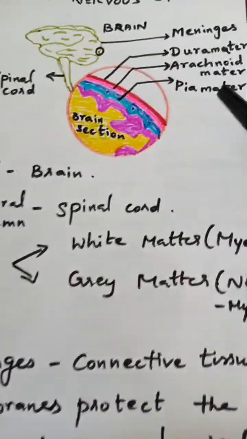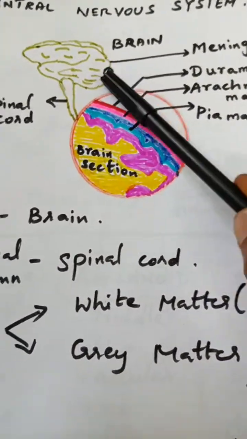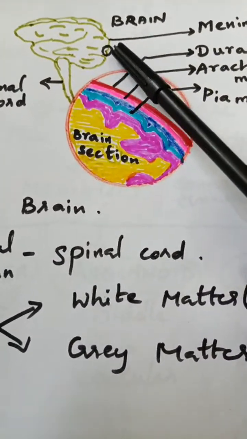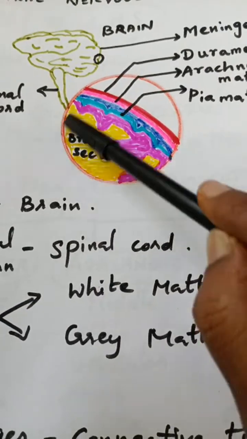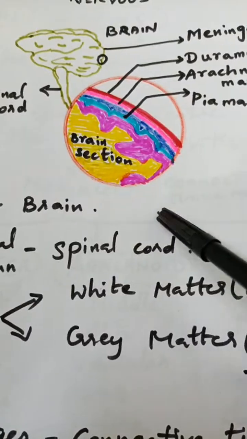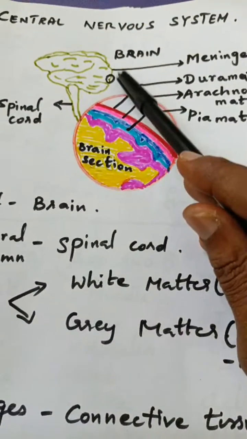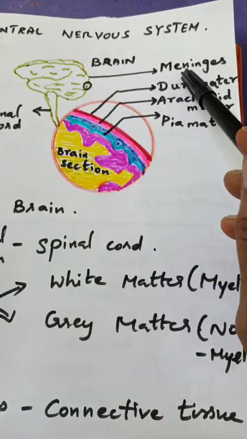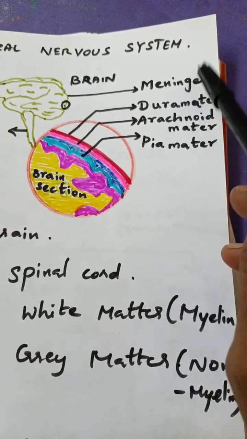Now coming to the brain, I have chosen a small portion and enlarged it in a colorful manner. You can see that the brain is covered by a connective tissue membrane known as the meninges. What's that? It's the meninges.